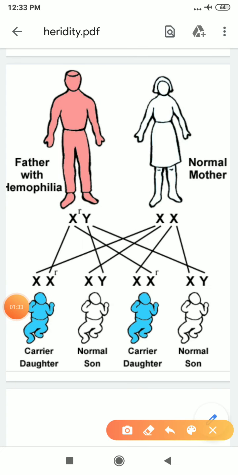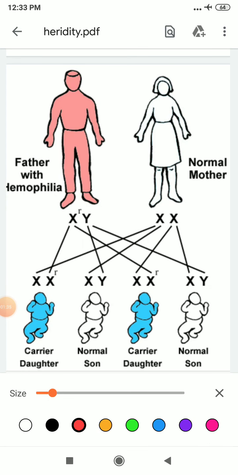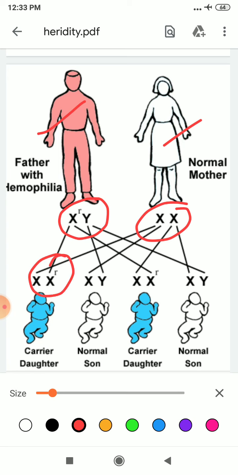Dear student, in this picture you can easily see that this is father, this is mother. Your father is represented by XY chromosome and mother is represented by XX. When they give birth to young ones, 50% would be girl and 50% would be boy.